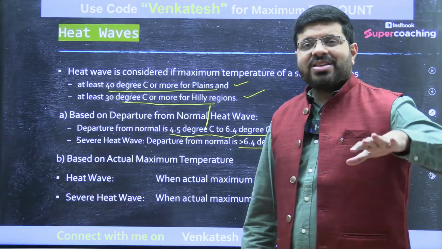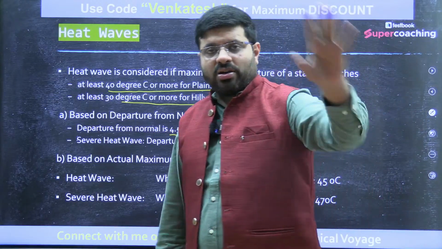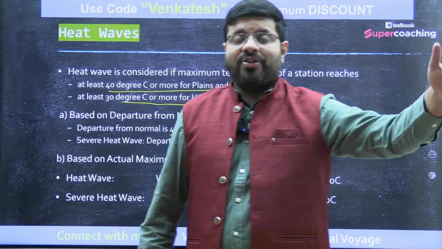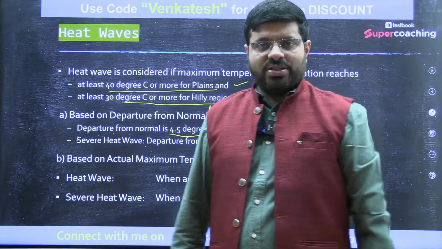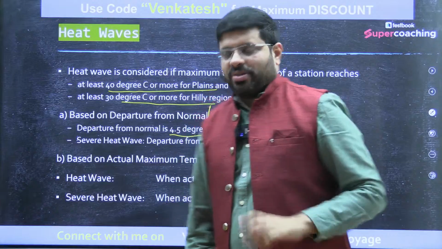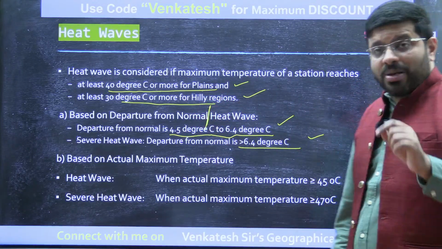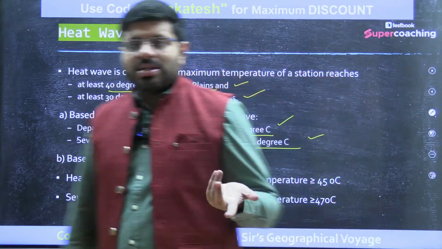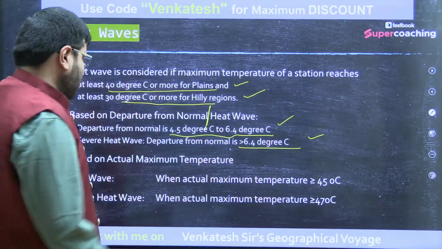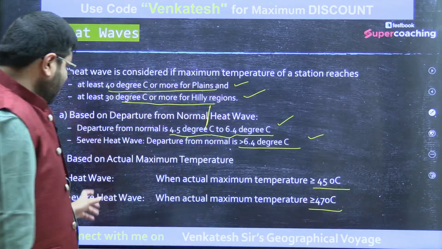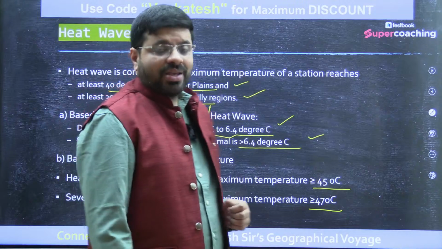So what is the average temperature of your region across the months of April and May, usually, the climate of your region? What is the departure? That you will calculate. And sometimes, based on the actual maximum temperature, if not the departure, if the maximum temperature is beyond 45 degrees Celsius, it is a heat wave, and a severe heat wave if it is 47.